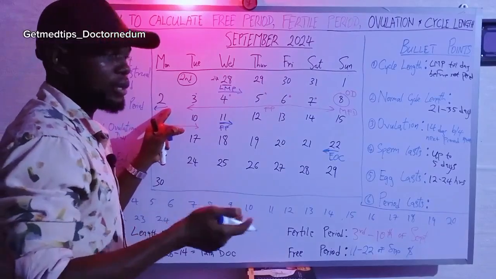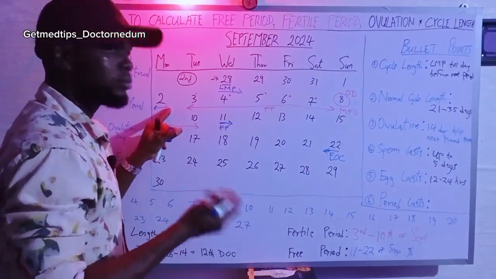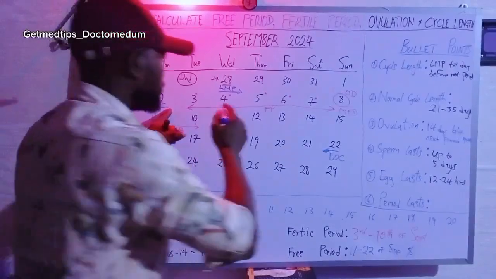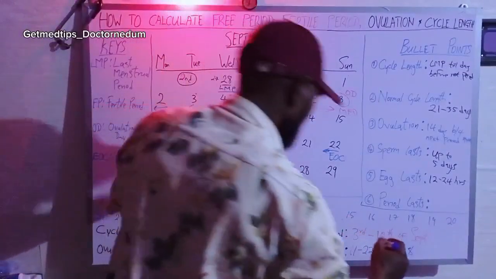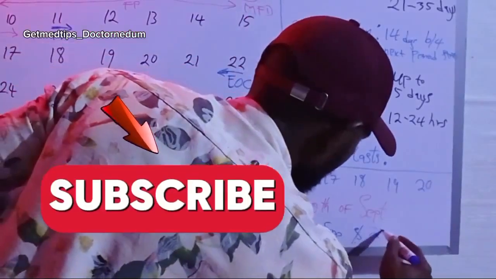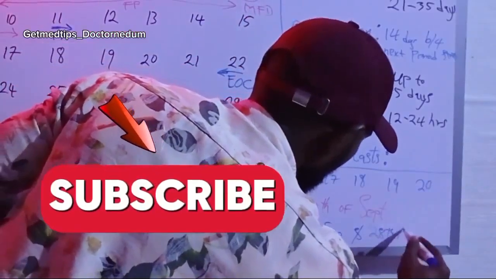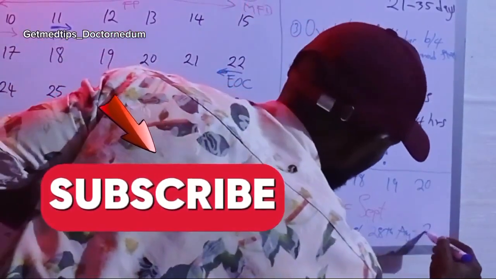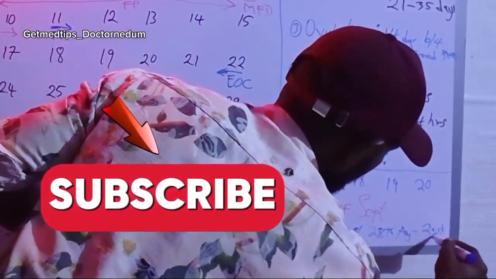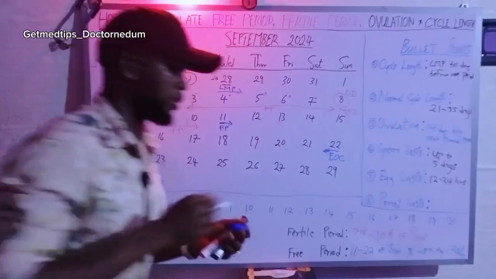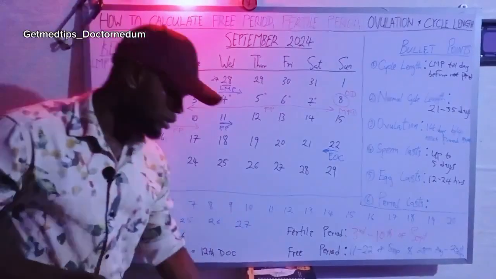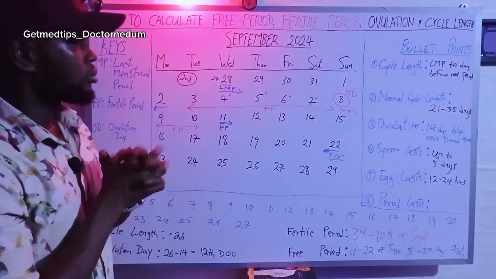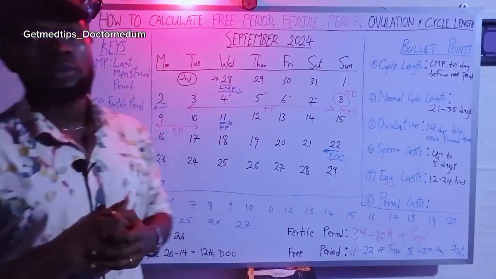So if she has intercourse today, she's free. So from 28th August till 2nd September, that's the free period. So we have finished the whole stuff.